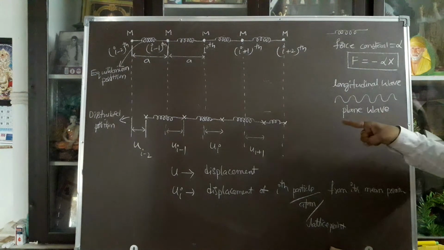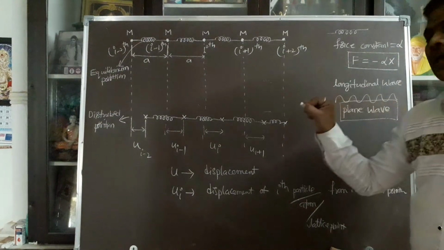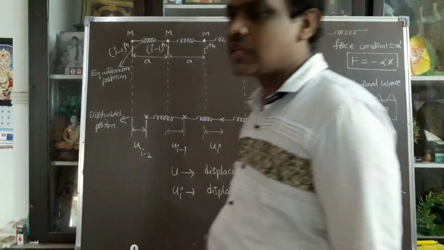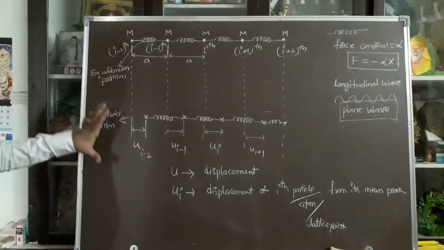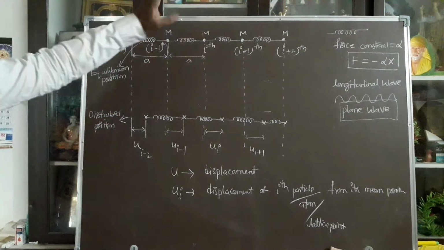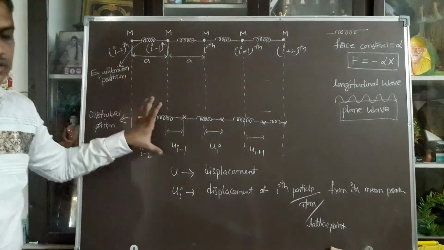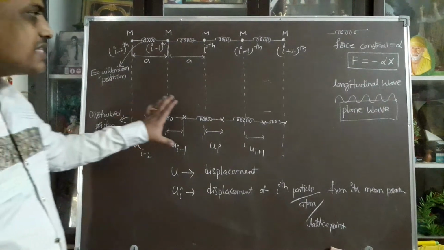According to the normal mode of vibration, the longitudinal waves occur in planes, so those longitudinal waves can be called plane waves. This is the basic assumption of the monoatomic lattice linear chain. This is the equilibrium position. This is the disturbed position by absorption of thermal energy. This is the basic structure.